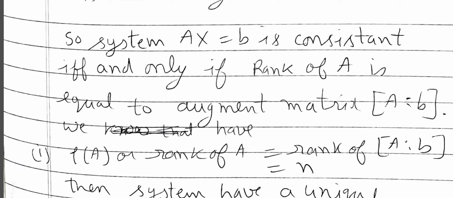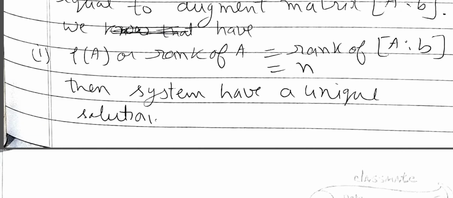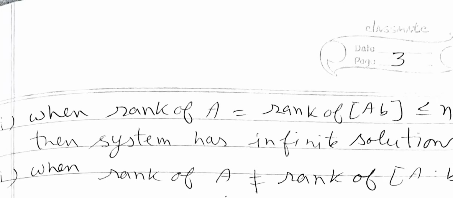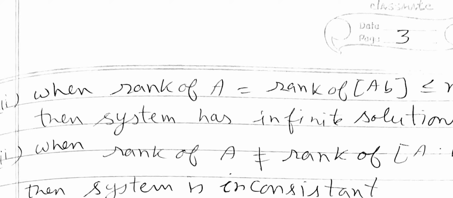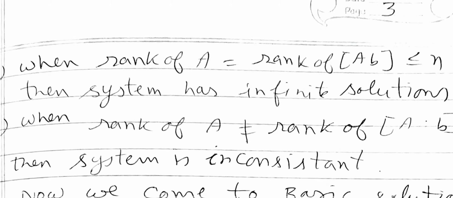Number one, rank of A equal to rank of [A|b] is equal to n, then the system has a unique solution. Second case, when rank of A equal to rank of [A|b] is less than n, then the system has infinite solutions. And third, when rank of A is not equal to rank of augmented matrix [A|b], then the system is inconsistent.